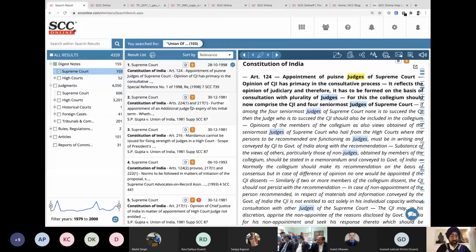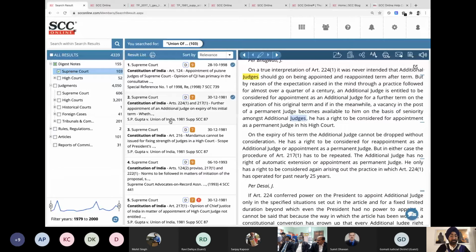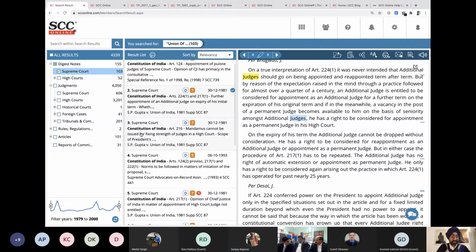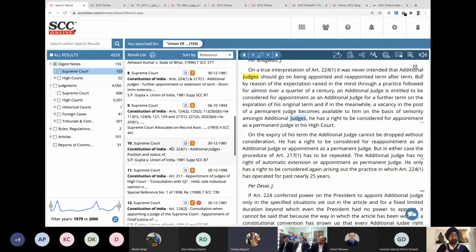This is the case that we're looking at. Now, if you see, SP Gupta is already mentioned over here. Out of the 103, there will be at least, I think, more than 10 or 12 which will be only about SP Gupta. Because if you see, the first entry is SP Gupta, then SP Gupta, then again SP Gupta, then again SP Gupta, then again SP Gupta. So there are so many points of law which are only about SP Gupta.